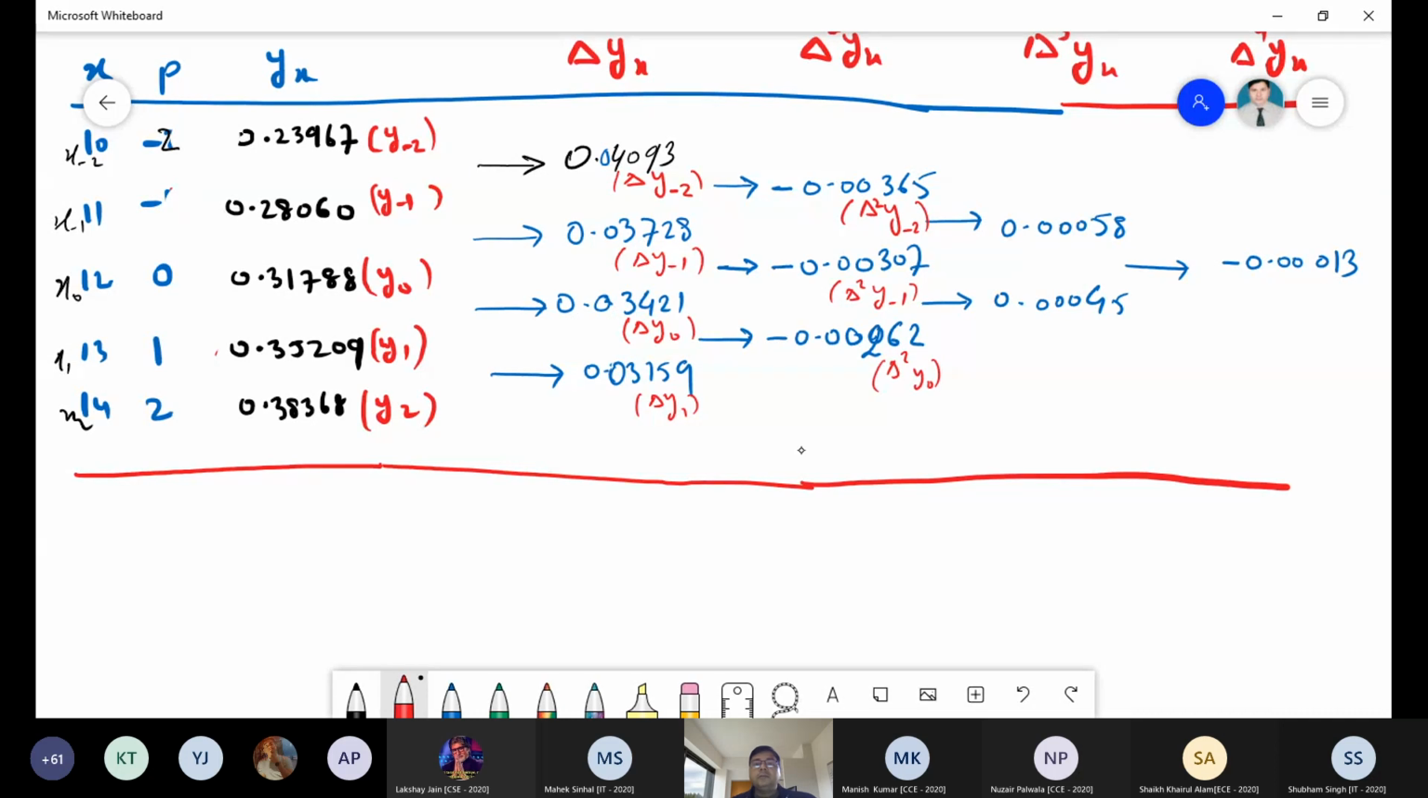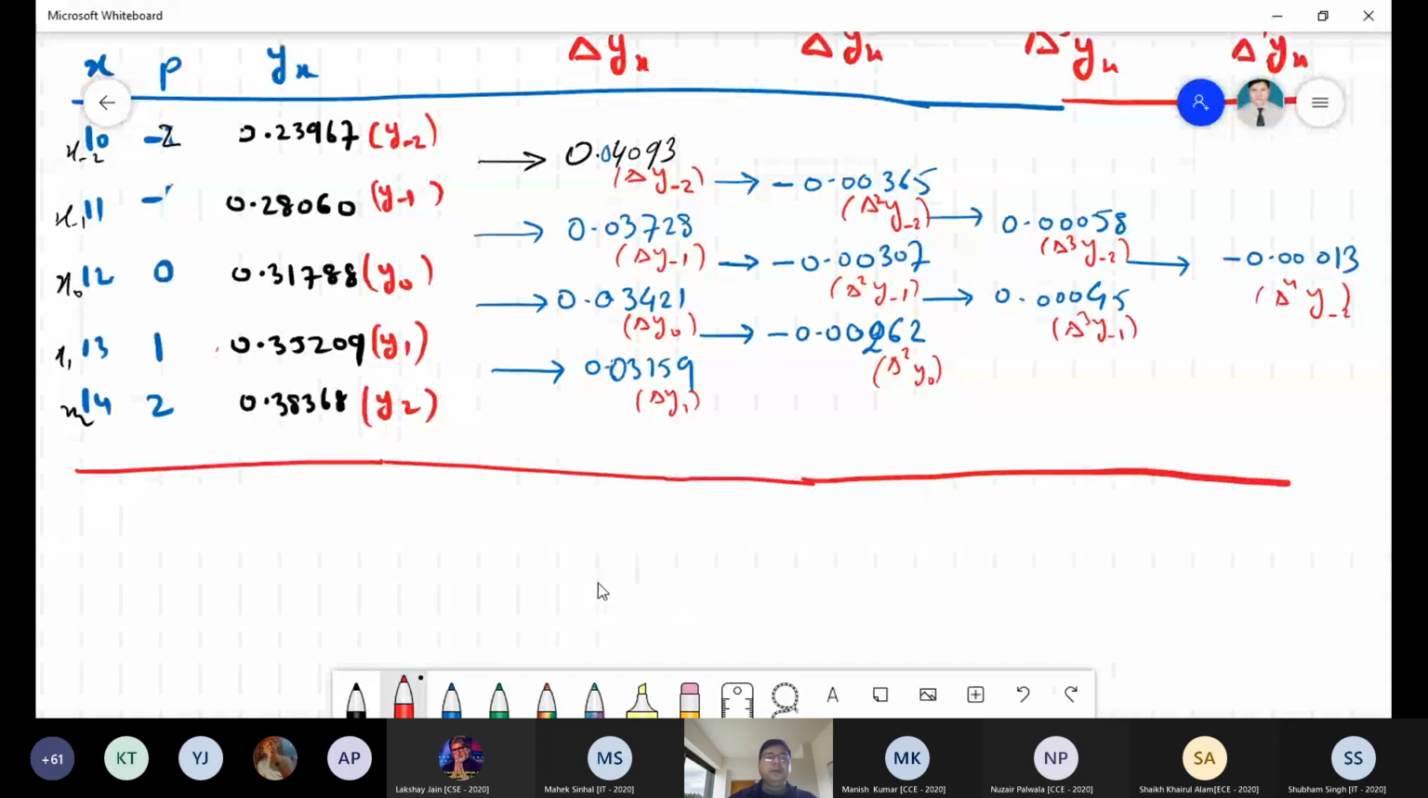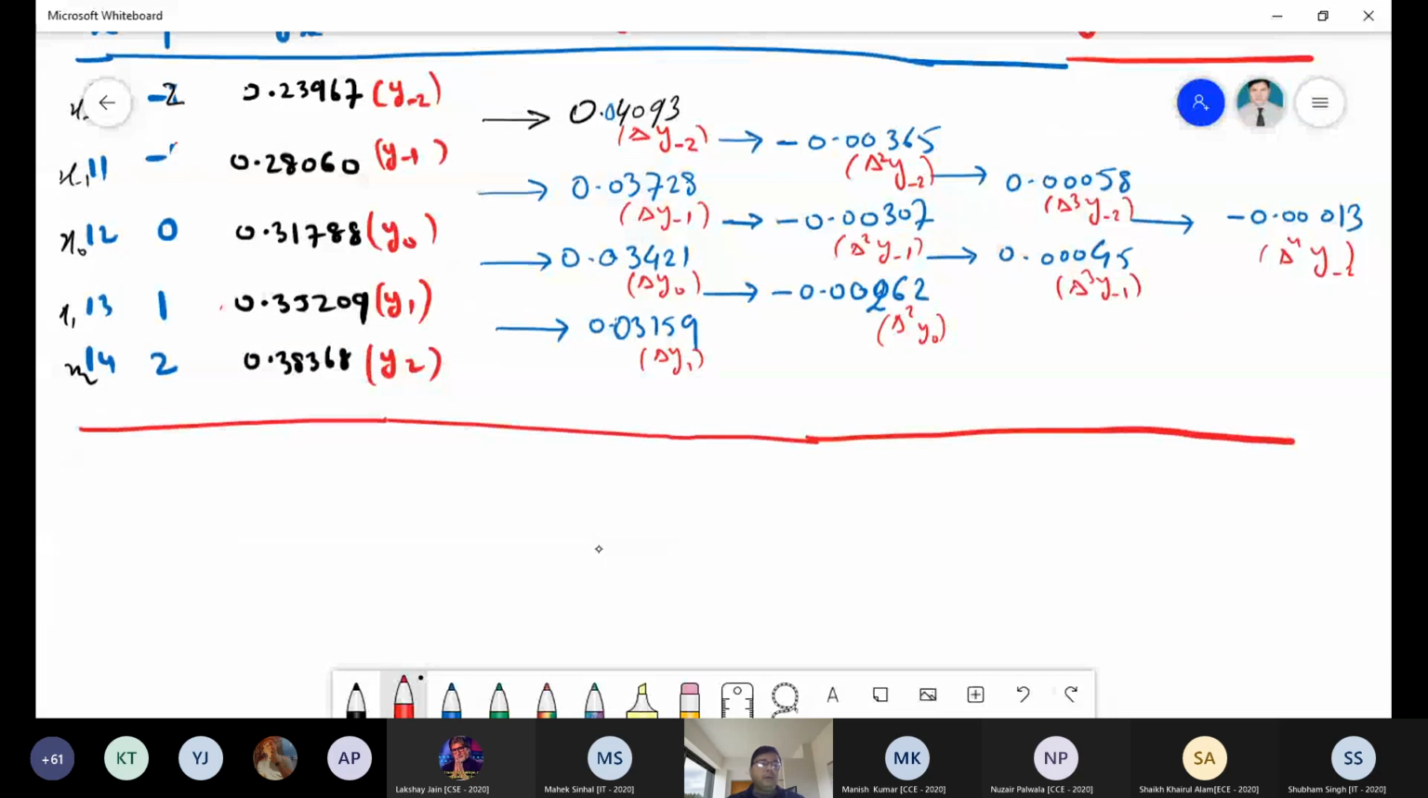So you can write all these values with the pencil. I am using black and red color. Now this will be del cube y -2 and del cube y -1. This will help you to find. Now this is del to power 4 y -2. Correct now? Is it okay? Yes. Is it fine now? Okay, so now I'm going to calculate.